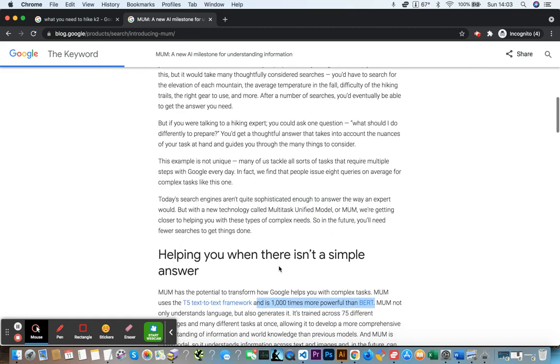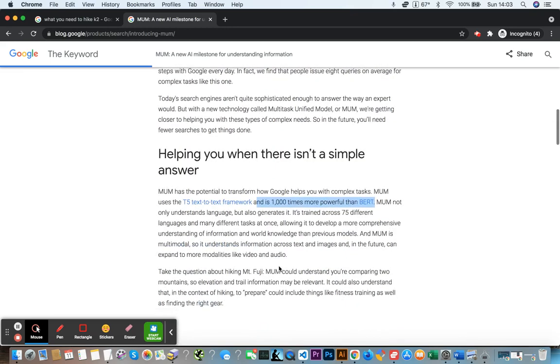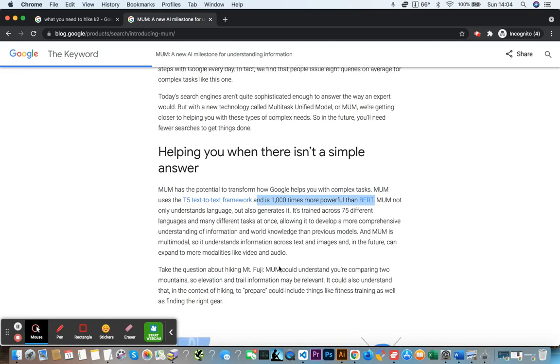It also creates language. It may give you different resources, like rich results, but Google has done that in the past. It could also come back with created language, a paragraph to answer that question.